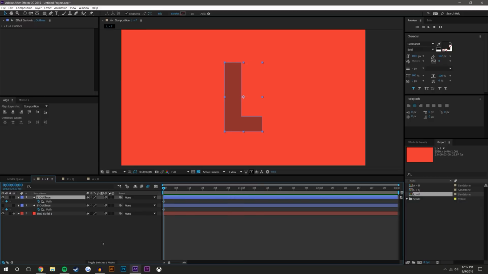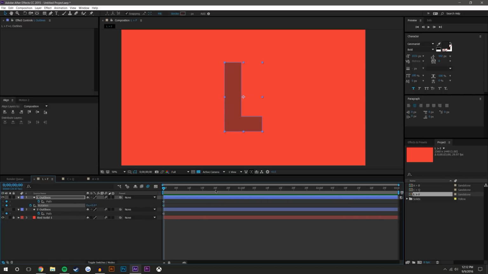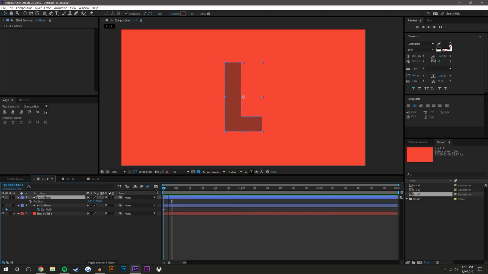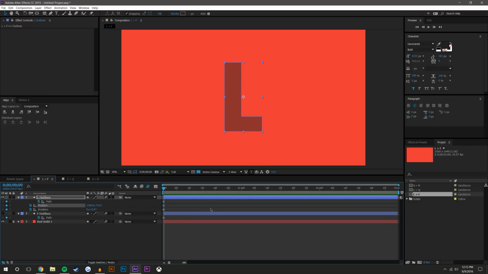So let's say, for example, you've got to look at the geometry of the letters, and an F and an L are almost identical letters if you really think about it. So what we're going to do is set a rotation keyframe for the L, press U on the keyboard. Now we show all of our keyframes. Come up to the 1 second, and I'm going to set a position keyframe as well, just to be safe. Press U on the keyboard, and come up here, rotate it 180 degrees.